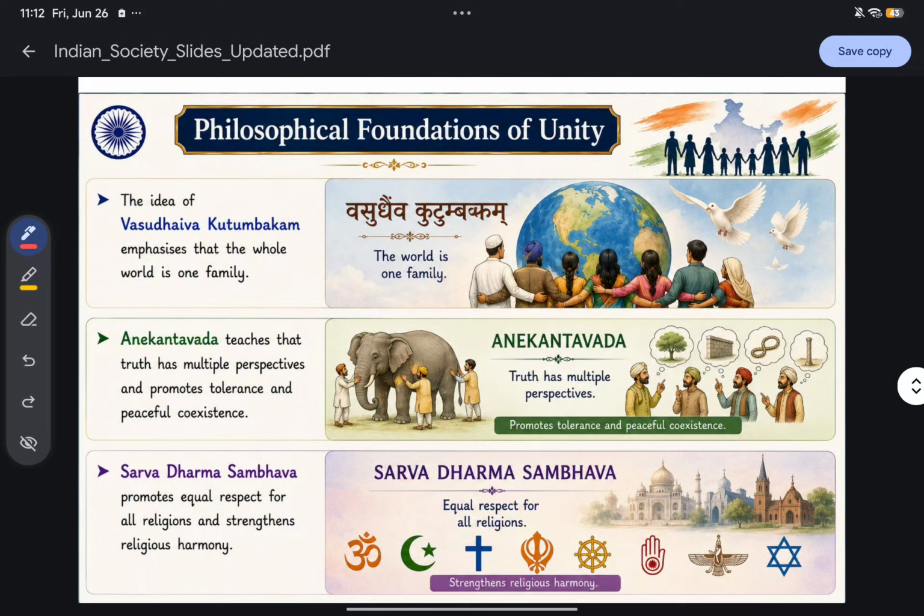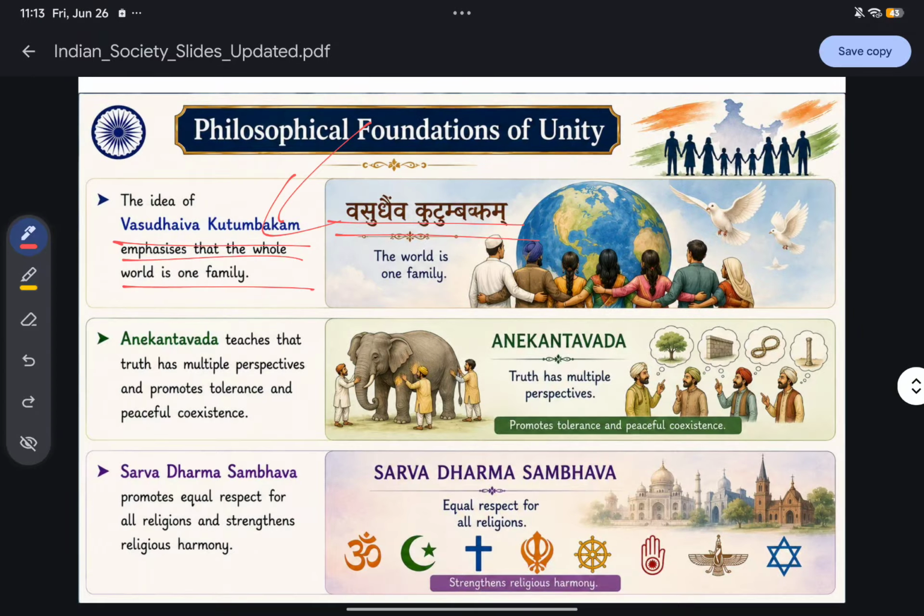If we go through our philosophical texts and scriptures, we have the principle of Vasudhaiva Kutumbakam, the idea that the whole world is one family, and that idea promotes a feeling of brotherhood. That's why we are united.